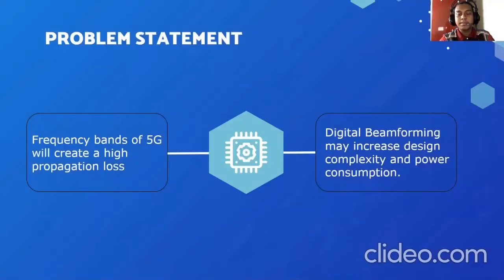Next, the problem statements are: the frequency bands of 5G will create a high propagation loss because 5G will use high frequency, around 28 GHz to 300 GHz, and also digital beamforming, which is one of the categories of beamforming methods, may increase design complexity and power consumption.